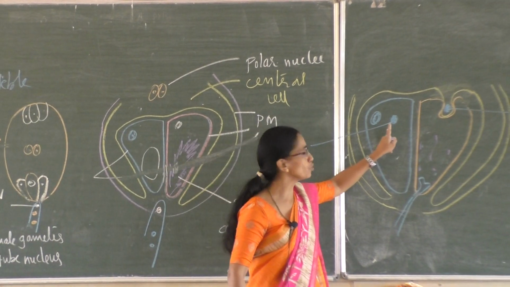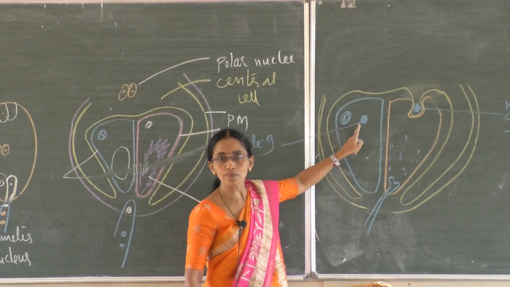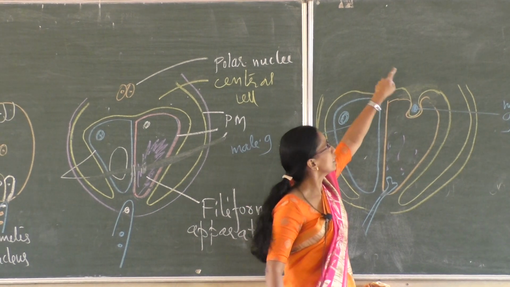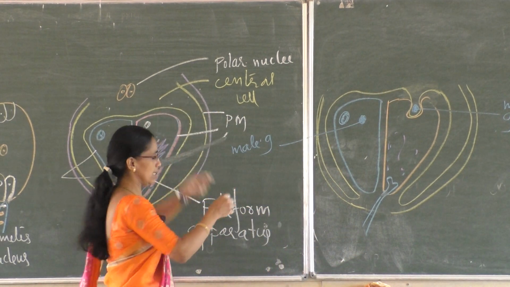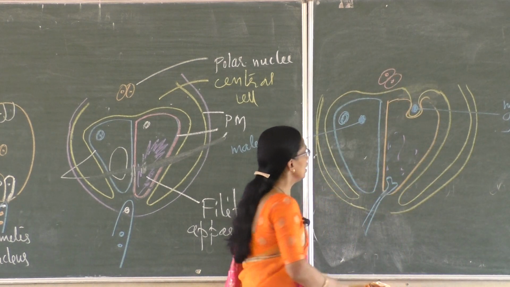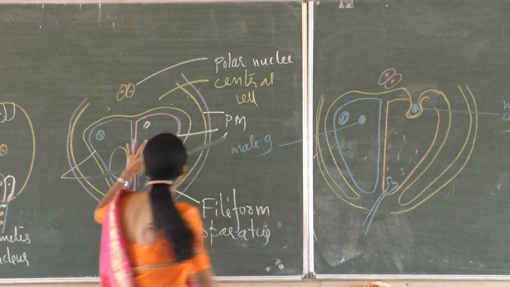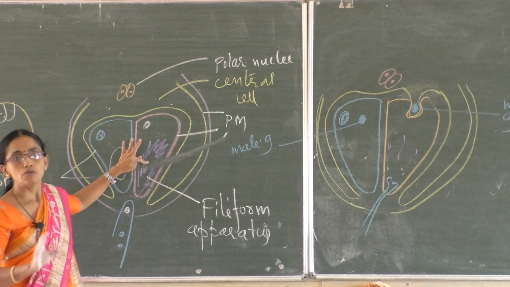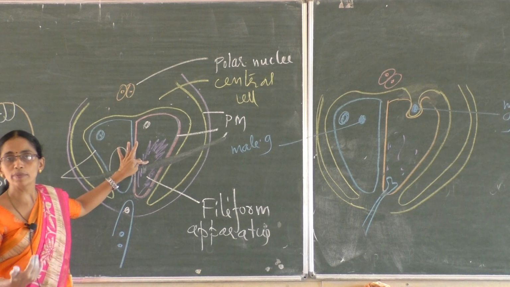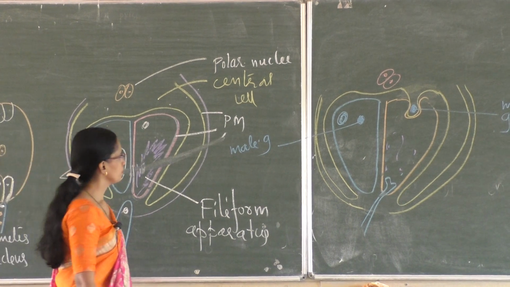One moves close to the nucleus of the egg cell, another goes to the central cell. In the central cell there are two polar nuclei like this. Now here there is no filiform apparatus, which means the filiform apparatus is used up. It guided the movement of the pollen tube.